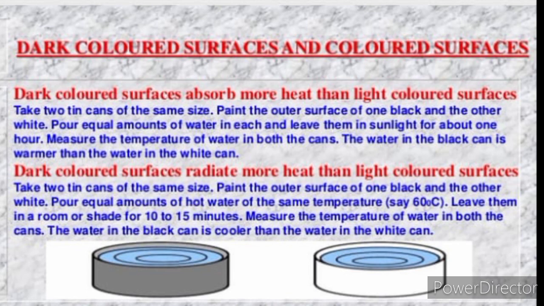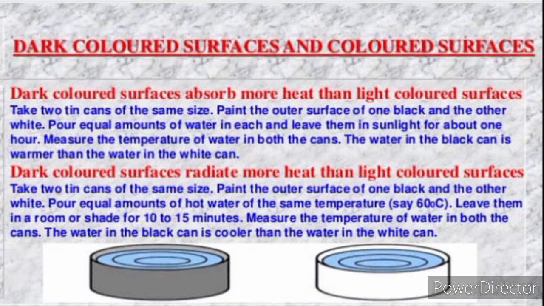Dark colored surfaces and light colored surfaces. Dark colored surfaces absorb more heat than light colored surfaces. This can be explained with the help of an activity. Take two tin cans of the same size, paint the outer surface of one black and the other white. Pour equal amounts of water in each and leave them in sunlight for about 1 hour. Measure the temperature of water in both the cans. The water in the black can is warmer than the water in the white can.